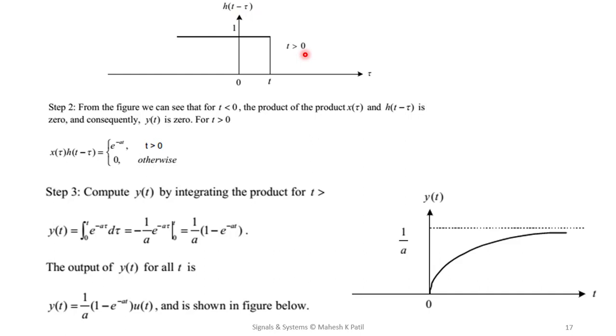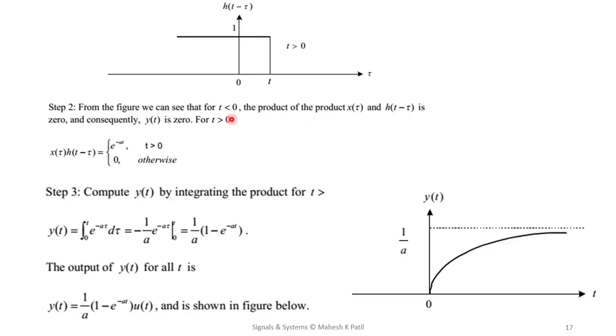Now you consider this shifted signal, h of t minus tau, for t greater than 0 and t less than 0. From this, in the next step, we do the product of x of tau and h of t minus tau.